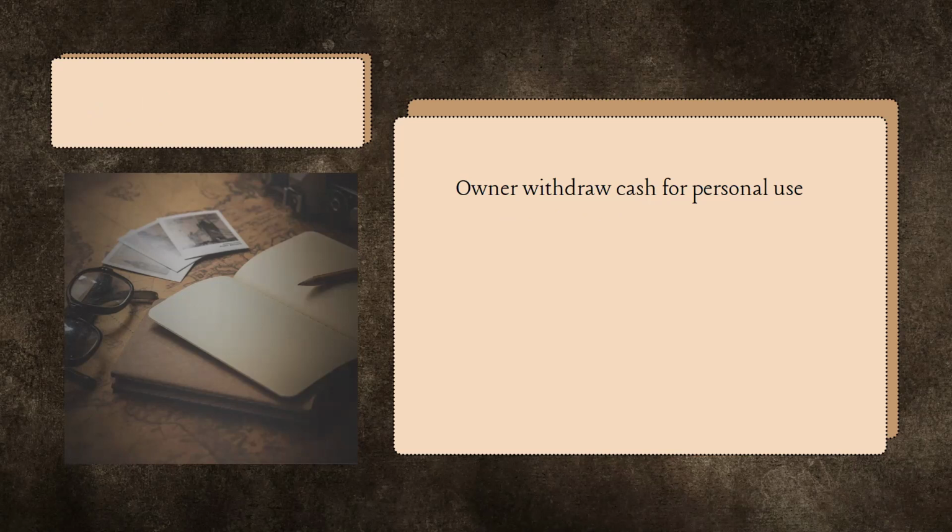Now let's move on. The owner withdraws cash from the business for personal use. If the investment of cash by the owner into the business is a financing activity, then the other way around, when the owner withdraws cash, is also a financing activity. The three activities in the statement of cash flows just talk about a certain happening in a certain business.